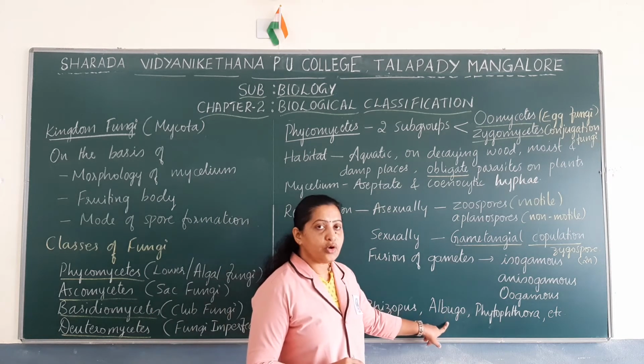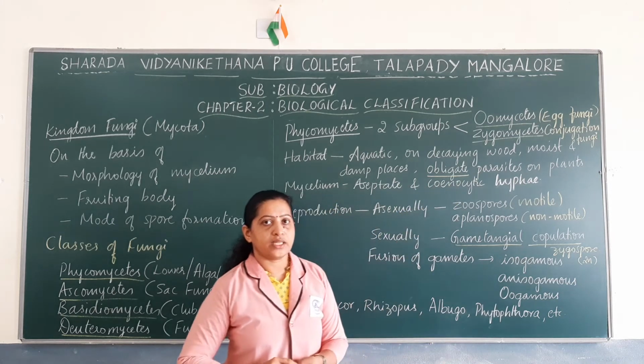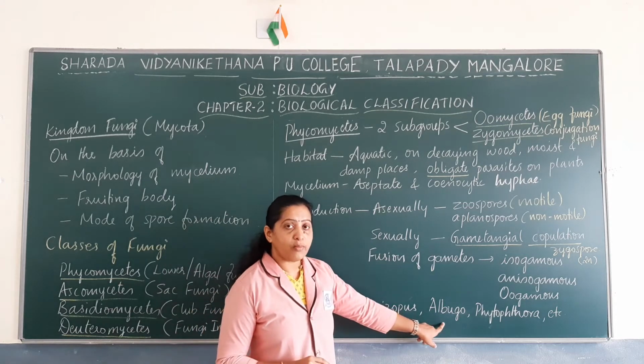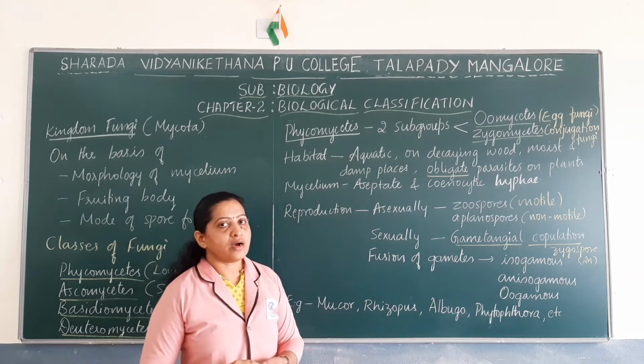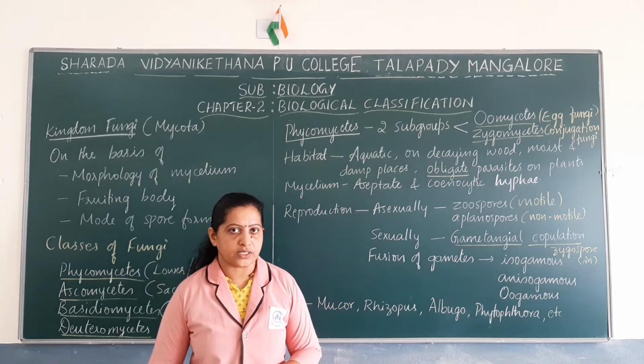Whereas Albugo is a parasitic form. It is an obligate parasite that mainly grows on mustard plant. Even Phytophthora has various species. Some of the species are parasitic forms.